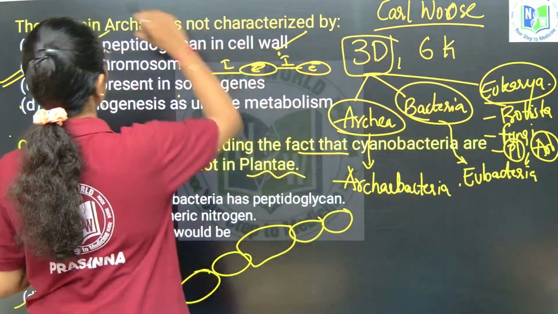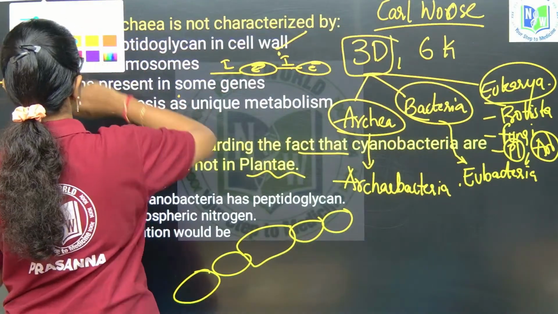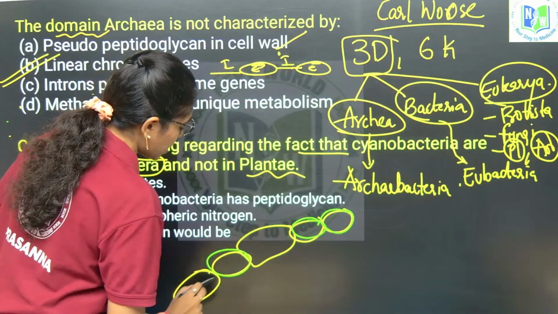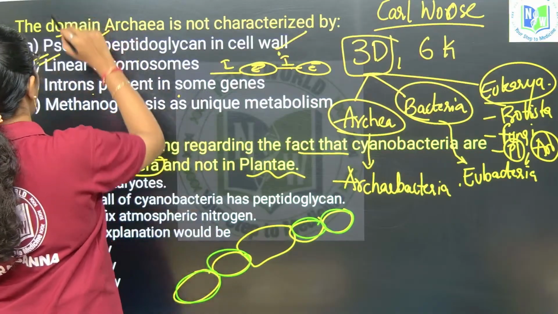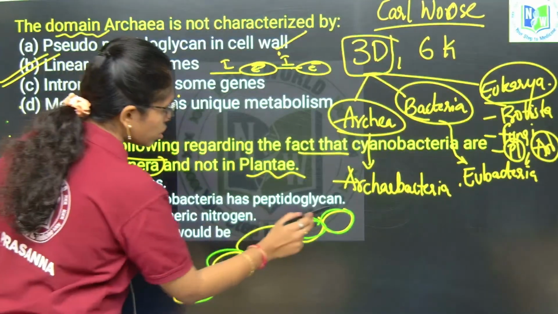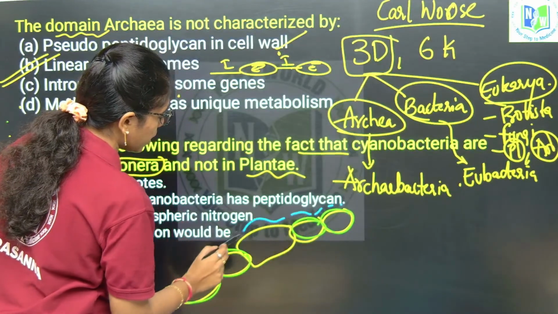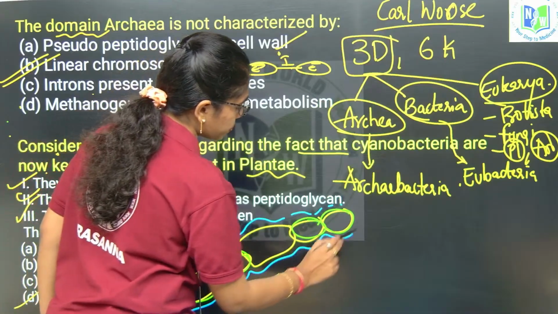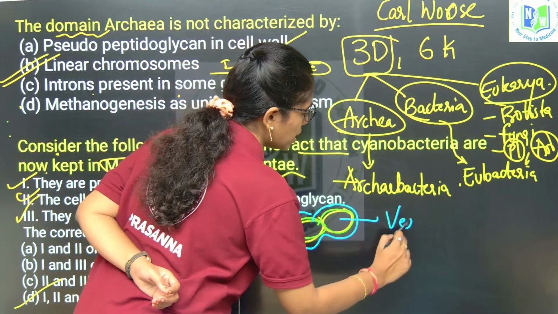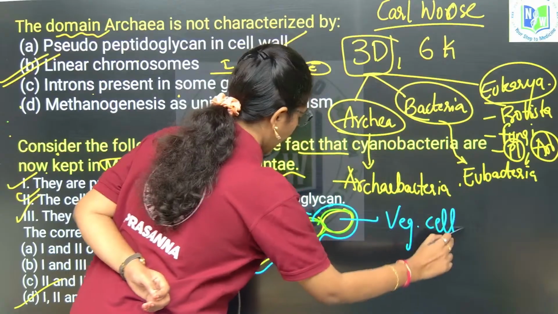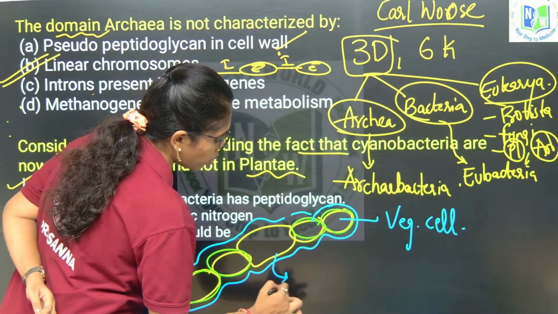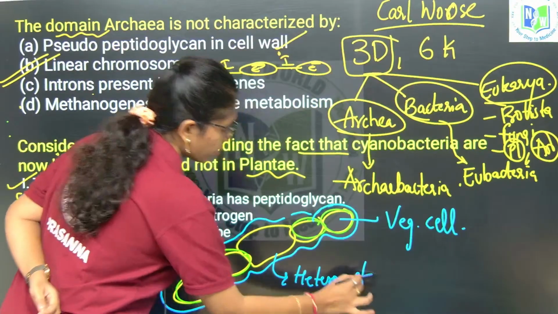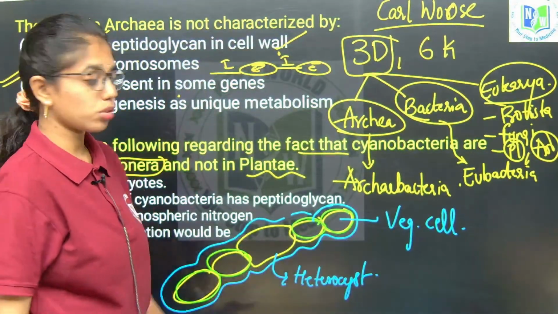It has two types of cells, vegetative cells and heterocysts, surrounded by a gelatinous sheet.